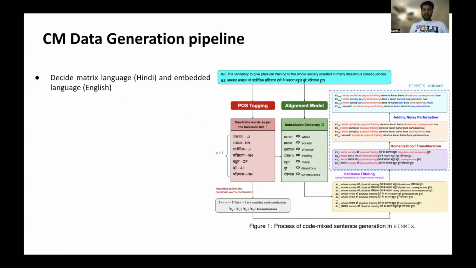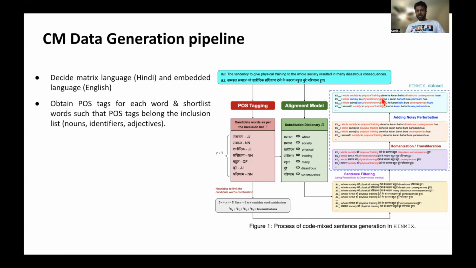The first step is deciding which language is the matrix language and which language is the embedded language. The matrix language is the main language which takes the structure of the sentence, and the embedded language is the language from which we choose the code mix words from. So in the right, we see Hindi sentence is the matrix language, and we replace the Hindi words with English, so English is the embedded language.